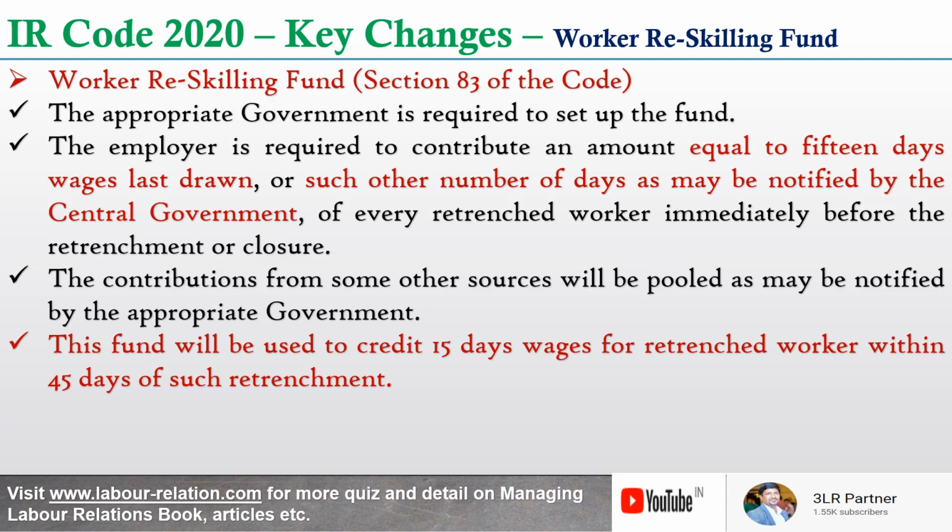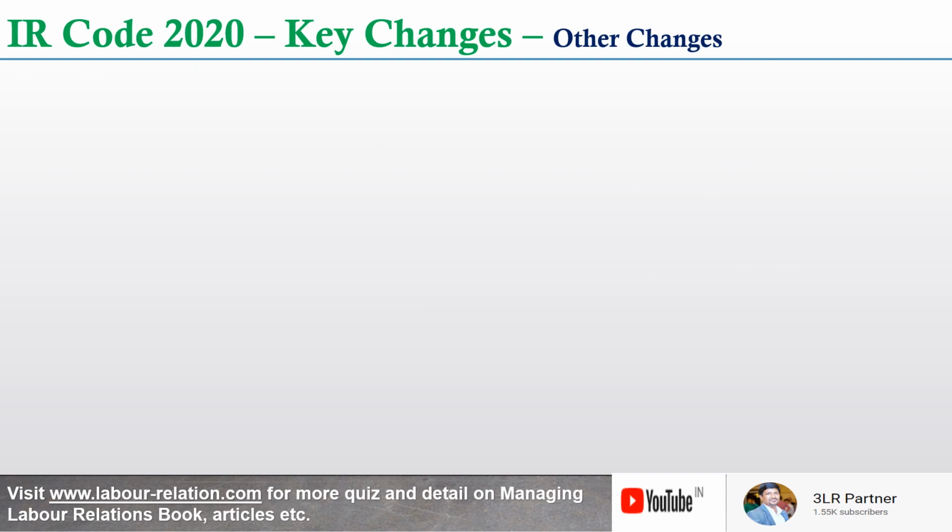I don't understand what the purpose of this reskilling fund is. If at all the government is going to credit 15 days wages for a retrenched worker within 45 days of such retrenchment, the provision would have been made in the Industrial Relations Code for another 15 days of wages additionally. That would have solved the problem. However, the government may come up with certain more provisions by way of rules on how this fund will be utilized. Now let's quickly get into some of the other changes.